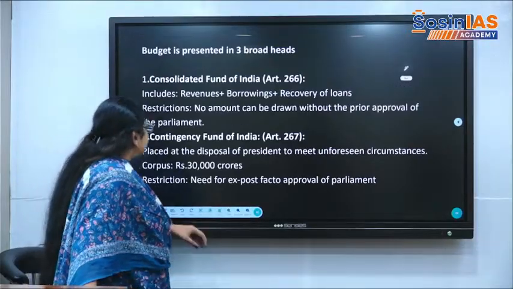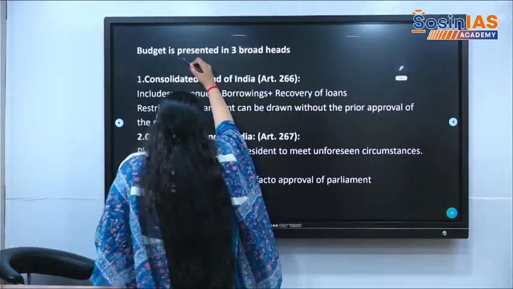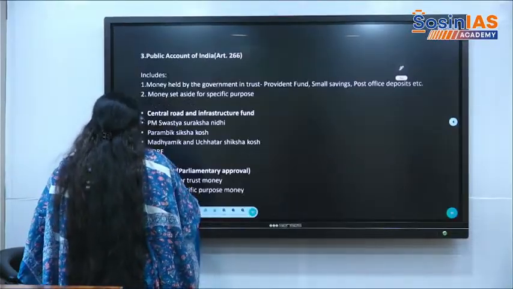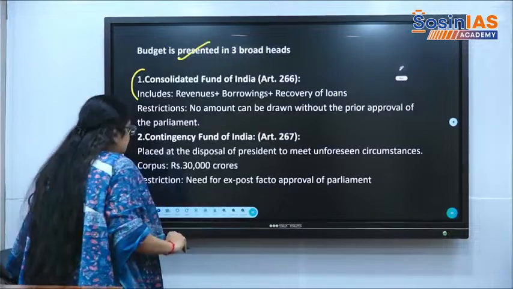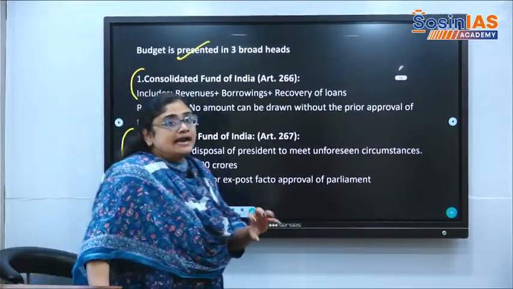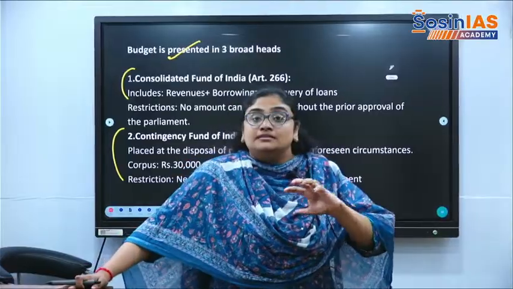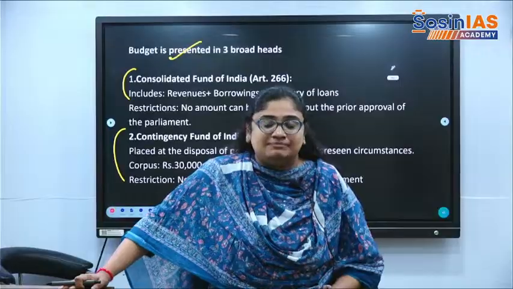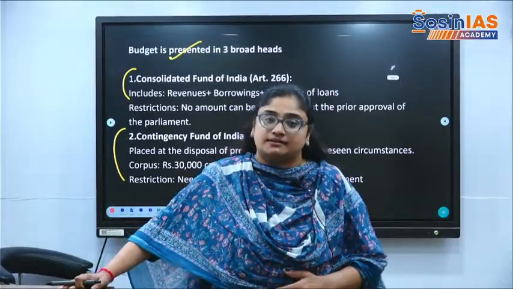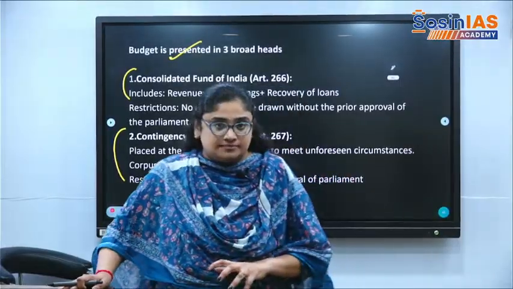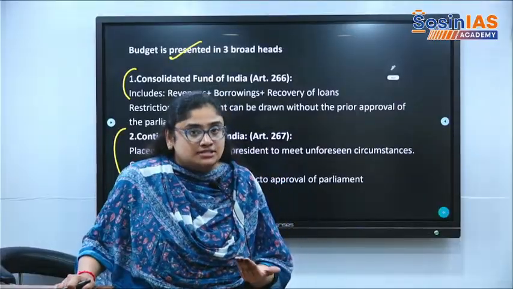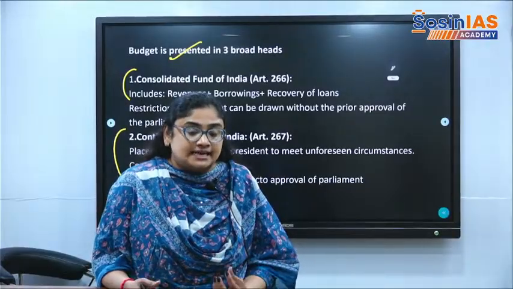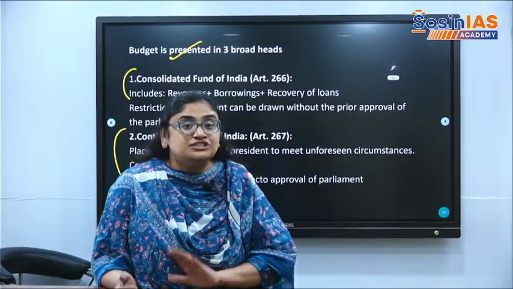And the other basics what we need to know is budget is presented in 3 broad heads. One is consolidated fund, contingency fund and public account fund. So these are the 3 funds that basically had money where the government can spend on particular schemes, on contingency plans under Disaster Management Act. Okay, so most of the schemes, whatever the government is proposing under different ministries, all the money whatever government is collecting in the form of taxes will go to which fund?